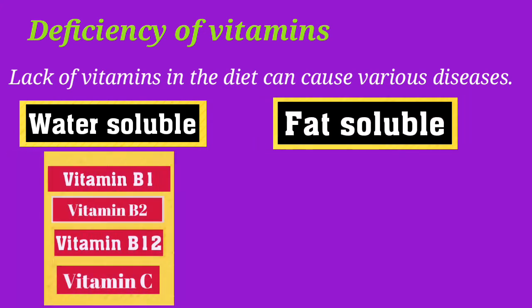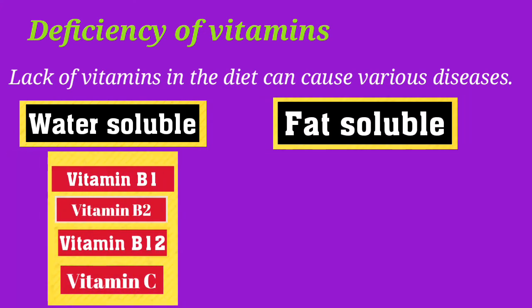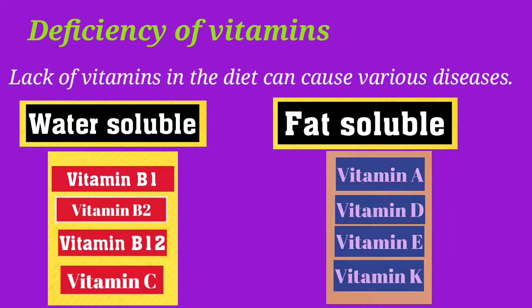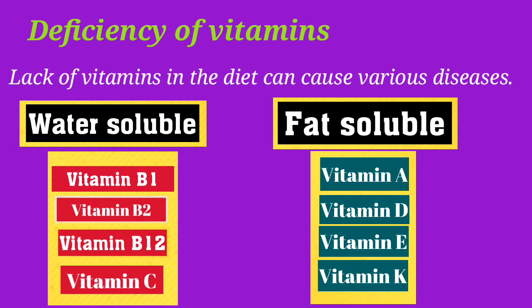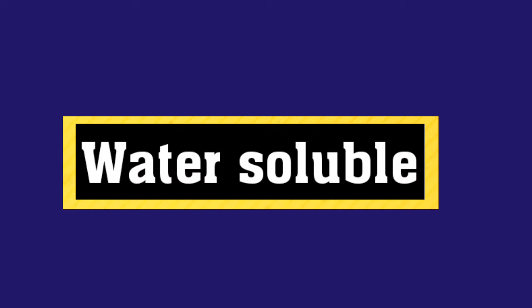The water soluble vitamins are vitamin B1, B2, B12 and vitamin C. And fat soluble vitamins are vitamin A, D, E and K. Let us discuss the different types of vitamins and their rich sources, functions, deficiency diseases and symptoms. Now we discuss the water soluble vitamin B1.